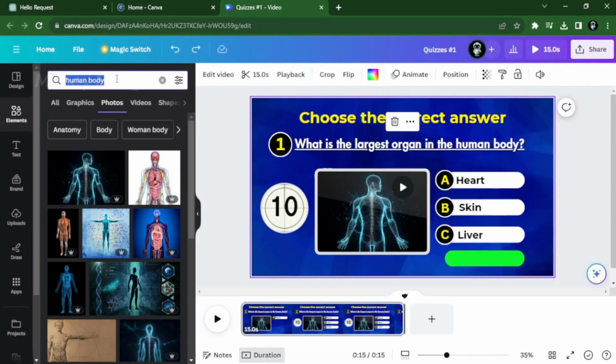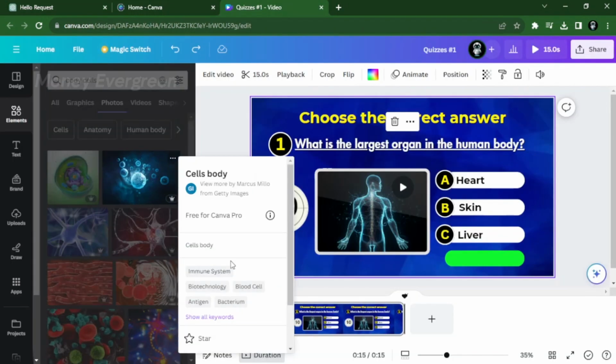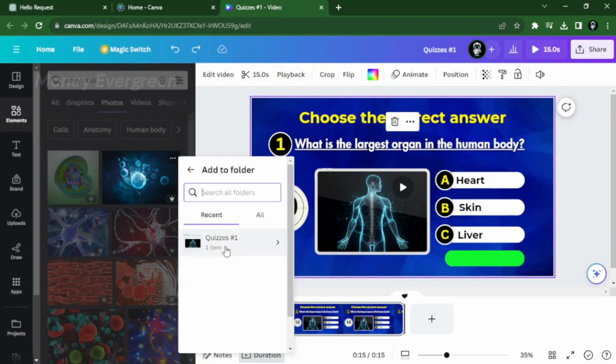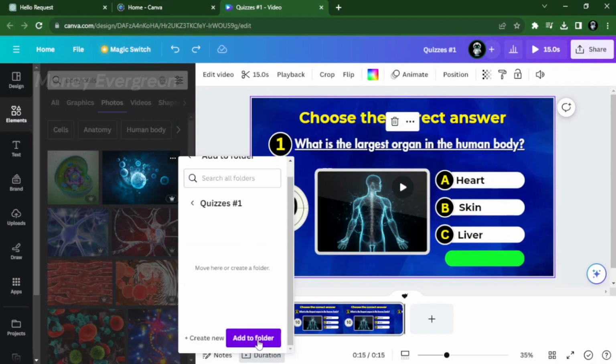Just search the question-related image, then click the 3 dots, but instead of creating a folder, just add them to the one that you already created.